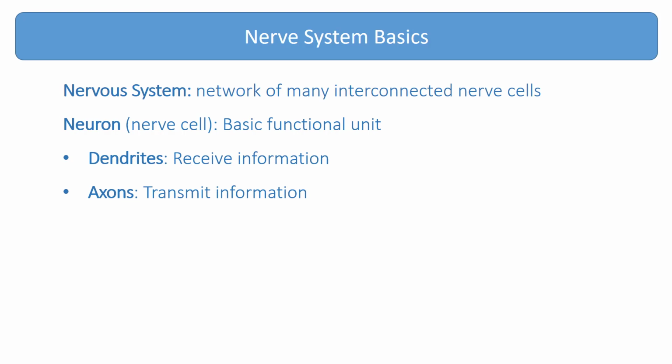The basic functional unit of the nervous system is the neuron. Most nerve cells have dendrites, which are fiber-like extensions that receive information, and axons, other extensions that transmit information. Rapid communication between neurons is achieved via the electrical properties of the neurons.